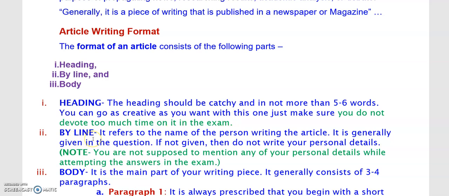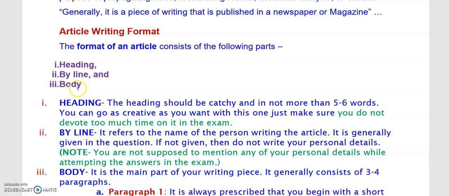The second part is the byline. It refers to the name of the person writing the article. It is generally given in the question. If not given, then do not write your personal details. Okay, you see, normally when a question is given to you in an exam to write an article, the name will be provided also. But in case it is not provided, you don't need to give your own details, okay? And you are not supposed to mention any of your personal details while attempting the answers in the exam. You have to make sure in any article you write, exam or even in the classroom, do not begin giving your personal details in it.